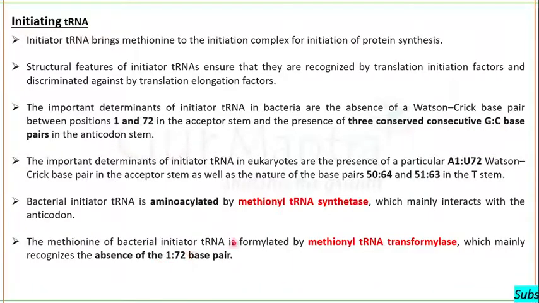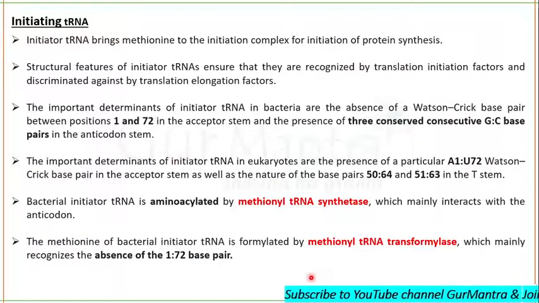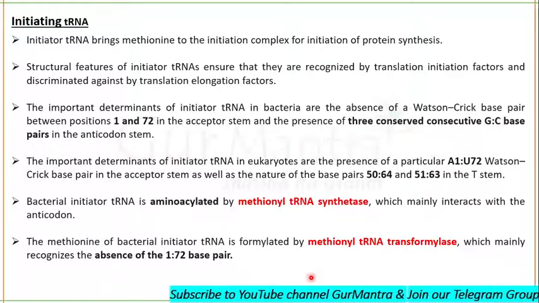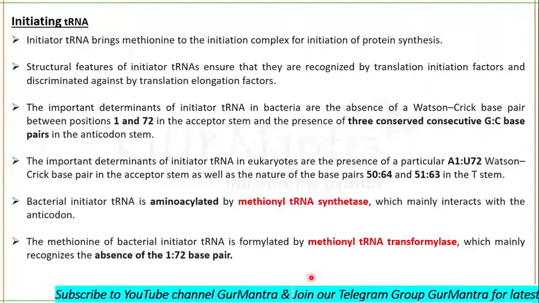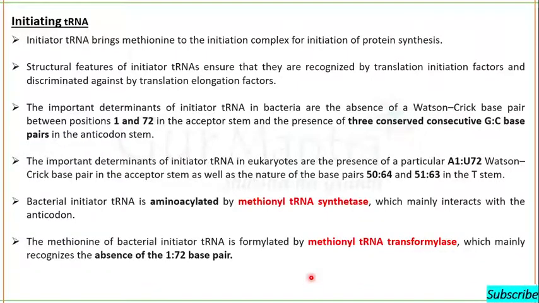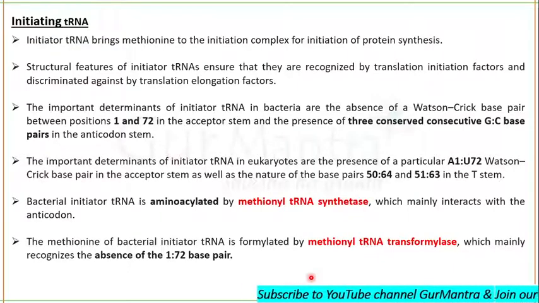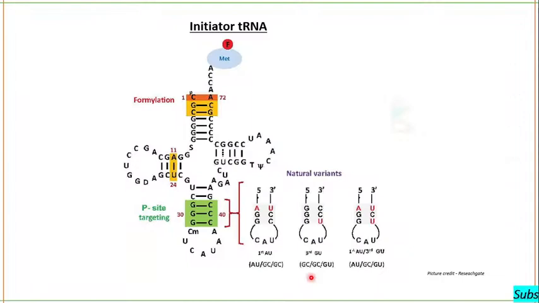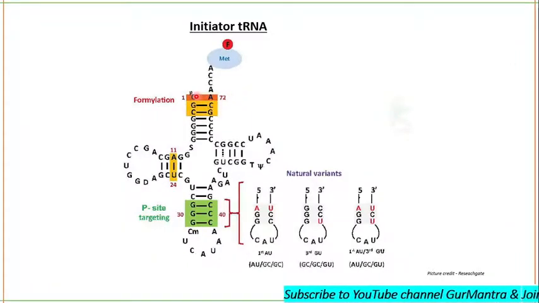First and 72 position base pair. Is it clear to you now? Methionine tRNA synthetase mainly recognizes the anticodon, and methionine tRNA transformylase will be mainly recognizing the absence of base pairing between positions 1 and 72. Here you see, this is the first position, this is the 72 position. There will be no base pairing.